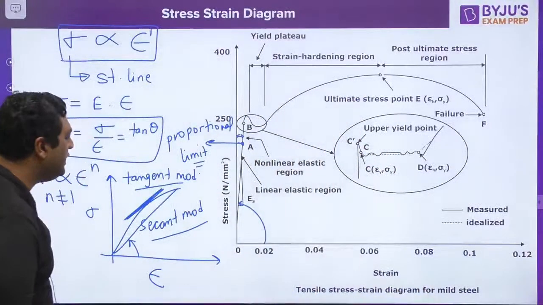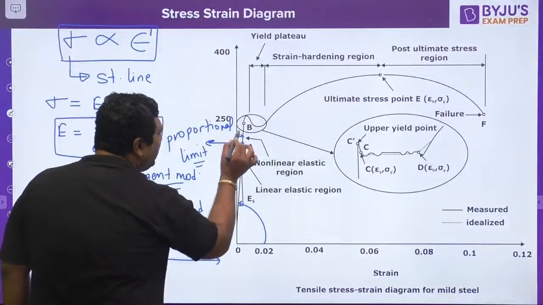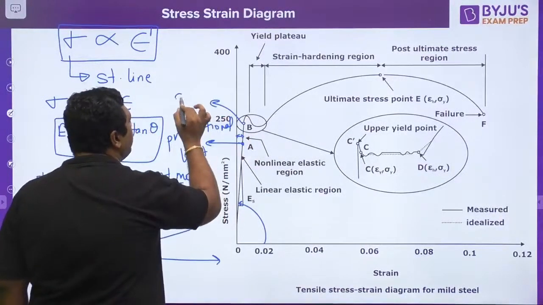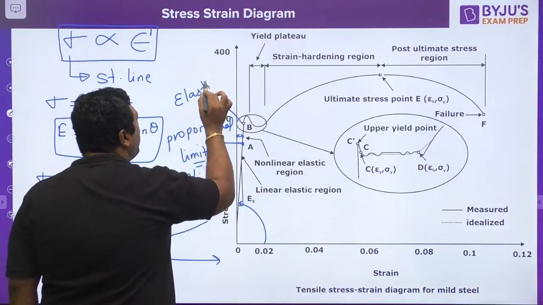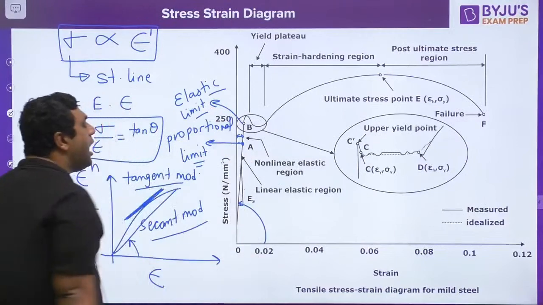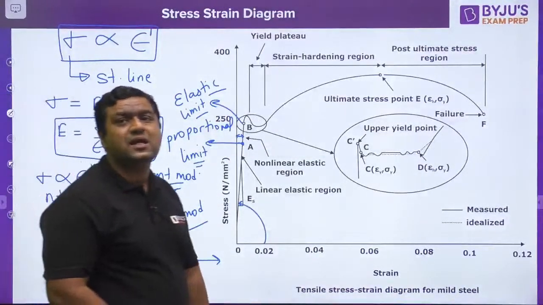So my dear, proportional limit is very well explained. Then one more point is coming, point B, which is known as the elastic limit. When we talk about the elastic limit, it is that point up to which the material obeys elasticity.